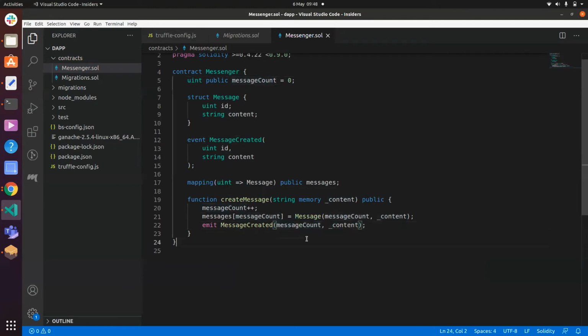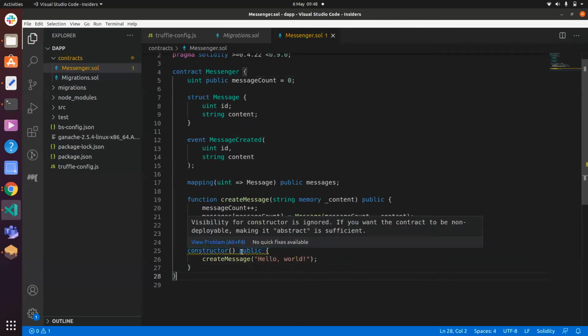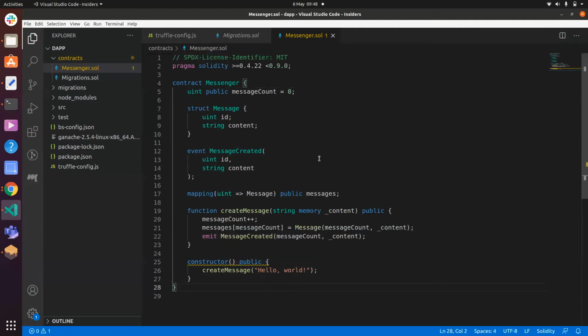All right. Lastly, I also want to populate the blockchain when it is initialized. So that will happen in the constructor object. The constructor is, of course, public. And we will just create a message which says hello world. Okay, that's fine. This is our program completed. So again, all it does is it creates a contract called Messenger with which you could add messages to a blockchain. It's pretty simple, and that is pretty much it.